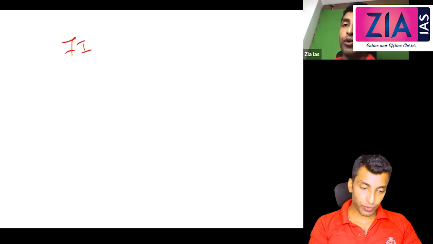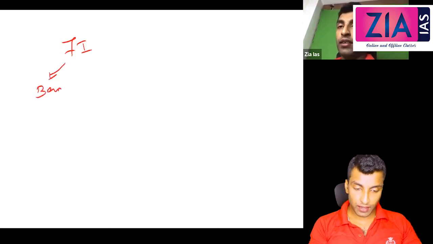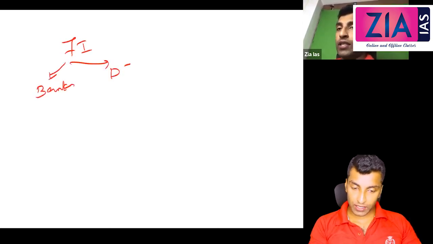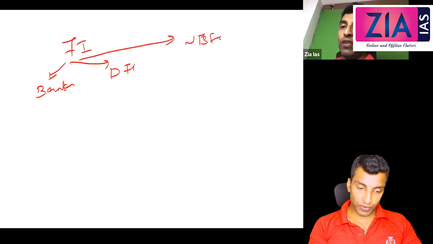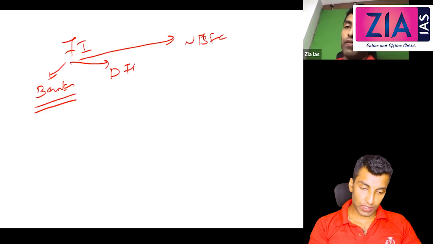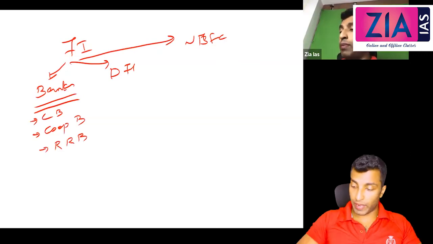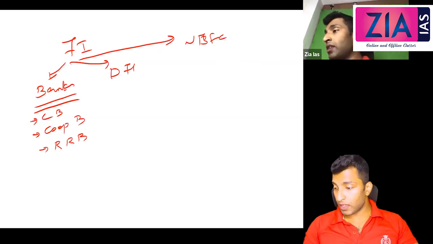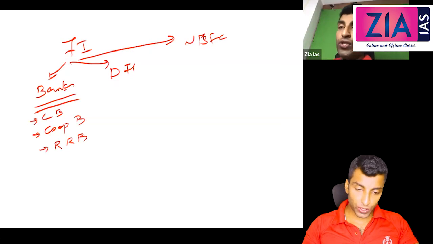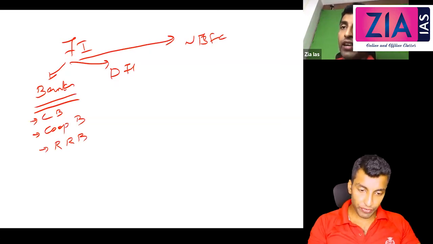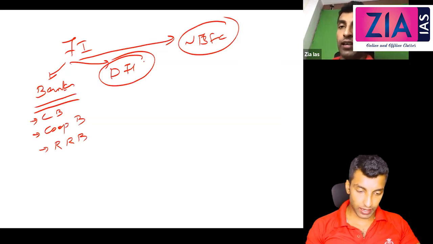So we have done with financial institutions. We have started, and I've told you we have banks, right? And then DFIs we need to discuss, and then we need to discuss NBFCs. So we have completed banks. Here we have discussed commercial banks, cooperative banks, and regional rural banks, right? DFI we will be discussing today. NBFC we will discuss the next day.